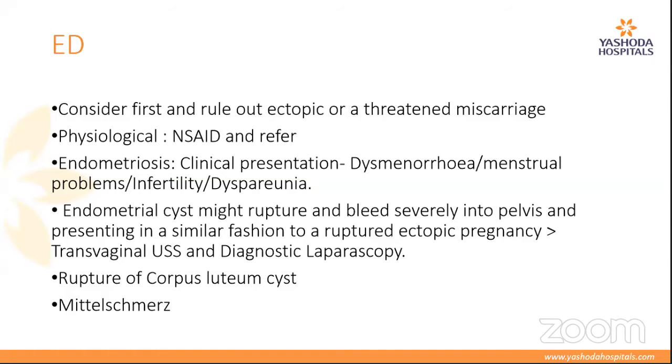Dysmenorrhea is caused by increase in prostaglandin release. So NSAIDs are the best option to relieve pain in abdomen in dysmenorrhea cases. What are the causes of dysmenorrhea?